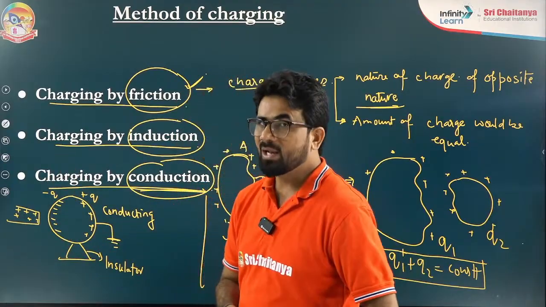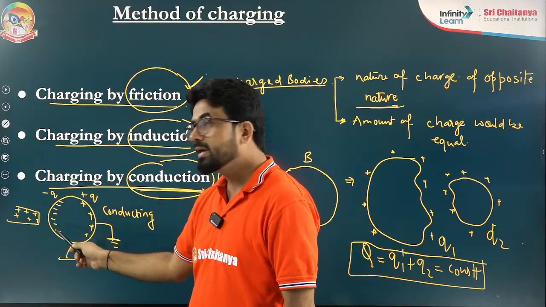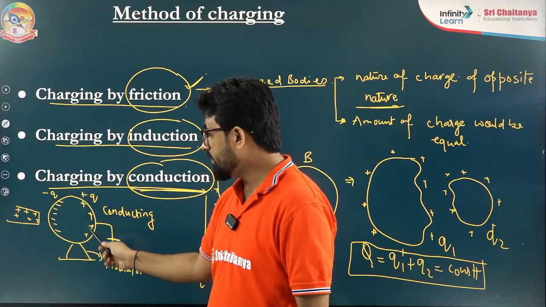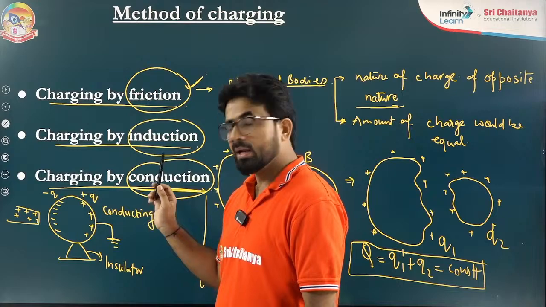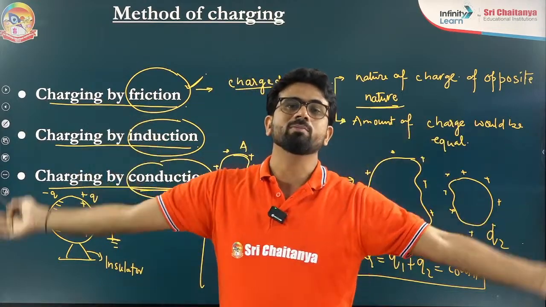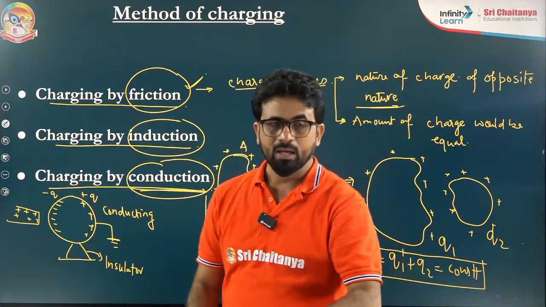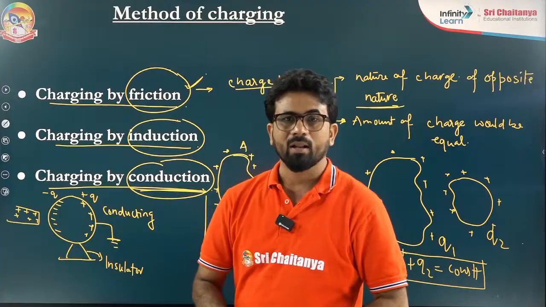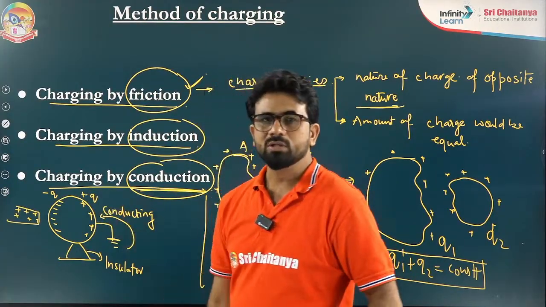Then you put the earthing. Then due to earthing, what will happen? Try to understand. This side is positive and this side is negative. The positive would be neutralized by this earthing. Because we connect with the earth, and we assume the earth is a very big and neutral body, some charge will go from earth to this body.